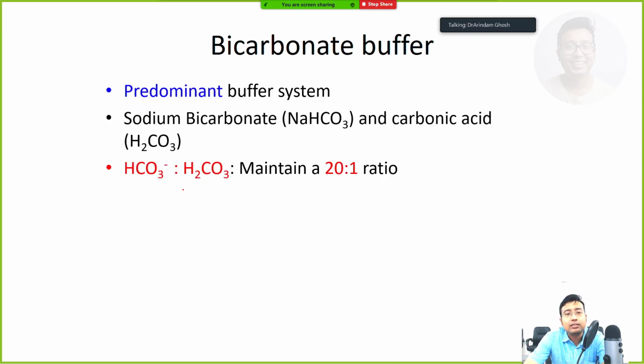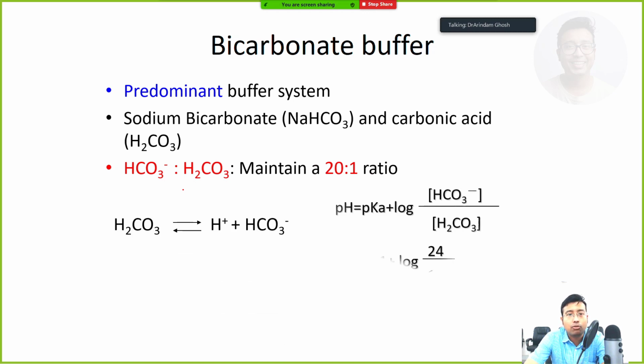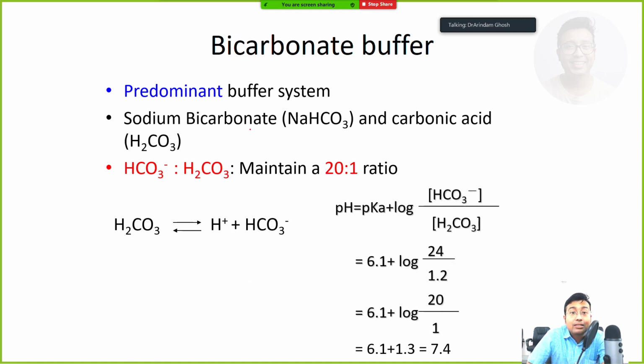We discussed the bicarbonate buffer. The main take home message was that the bicarbonate buffer consists of a weak acid and its conjugate base. What is the weak acid? The weak acid is carbonic acid. And what is its conjugate base? Sodium bicarbonate is the salt, and the bicarbonate ion, HCO3 minus, acts as the conjugate base. So there is a very important ratio, bicarbonate to carbonic acid. Normally this ratio is 20:1.